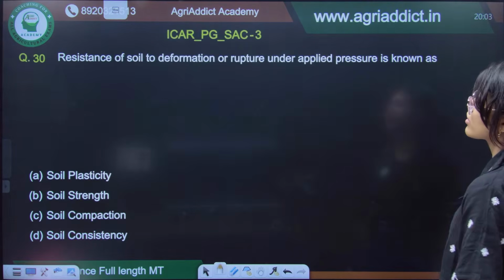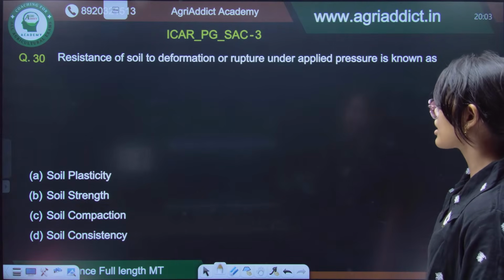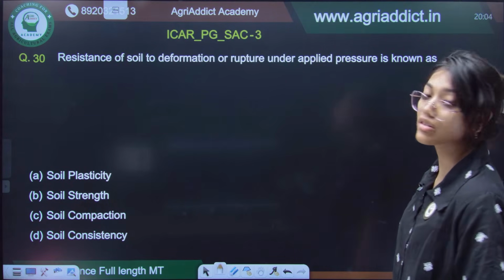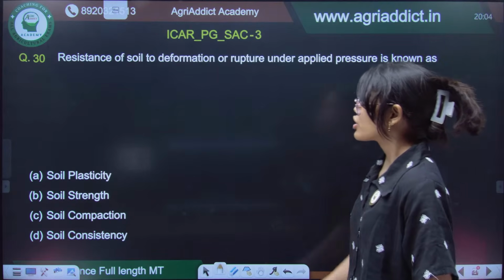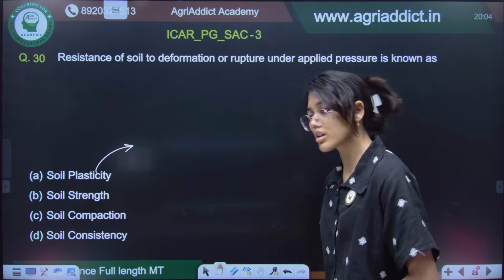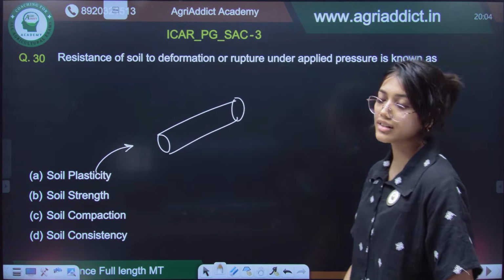Yes, okay. Now, resistance of soil to deformation or rupture under applied pressure. What is plasticity? The property by which you can mold a soil and form a particular cylinder, right?